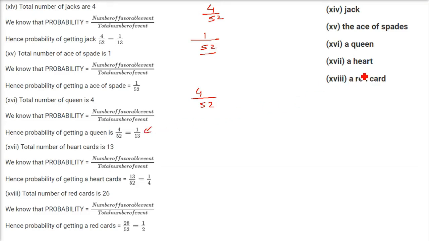Now a heart. How many hearts are there? Because heart is a proper suit. So we have how many? 13. 13 in hearts. And 52 is the total number of cases. This is favorable cases. A red card. Again, 26 are red. In 52 cards, 26 are red, 26 are black. So 26 by 52.